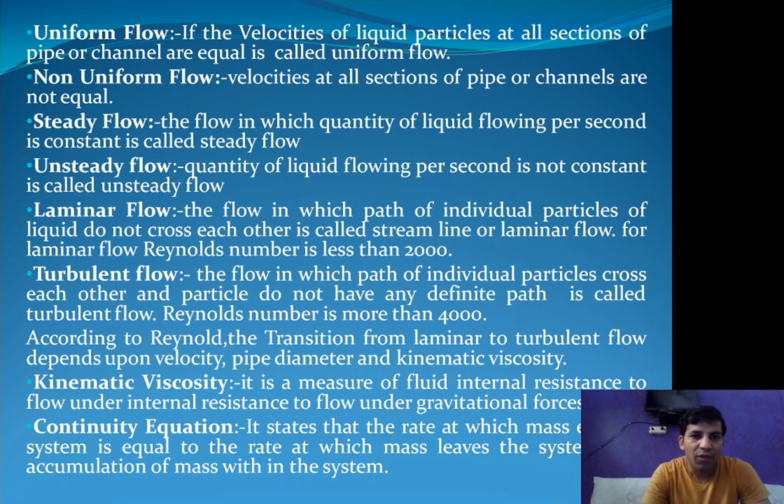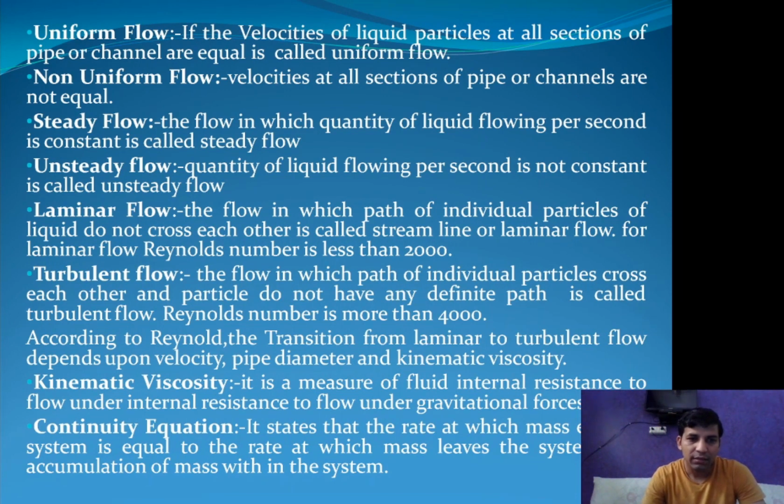In laminar flow, the Reynolds number is less than 2000, and in turbulent flow, more than 4000. Between 2000 and 4000 is the transition phase. According to Reynolds, the transition from laminar to turbulent flow depends upon velocity, pipe diameter, and kinematic viscosity.